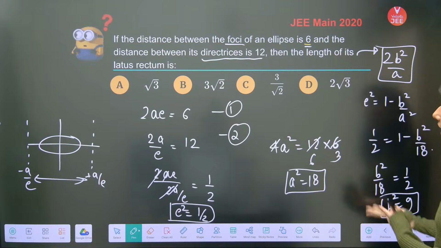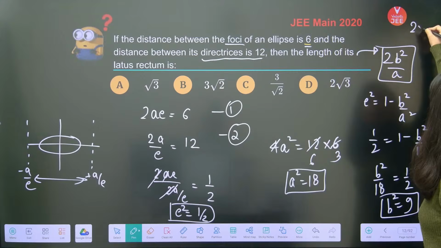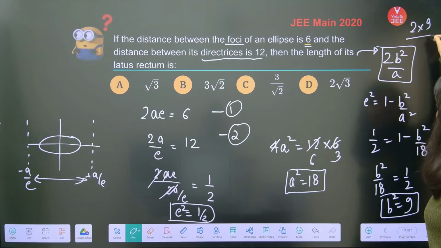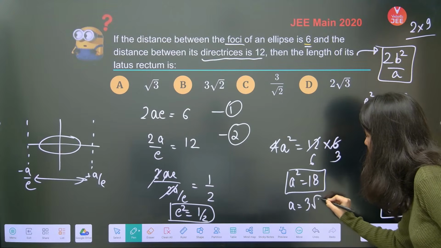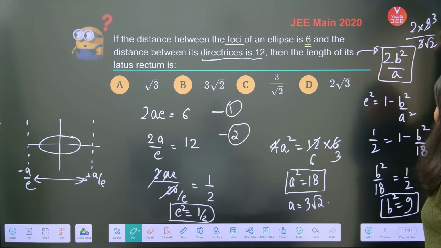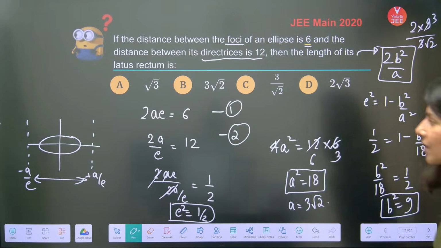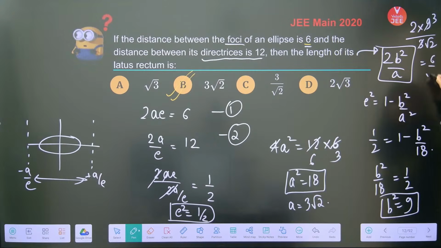Okay, so now you have A, you have B. So your final answer will be 2 into B square, which is 9, upon A, which is root 18. Root 18 is 3 root 2. So 2 into 9 is 18, by 3 root 2, which is 6 by root 2 will be the correct answer. 6 by root 2 is going to be 3 root 2, option B. Now you rationalize it.